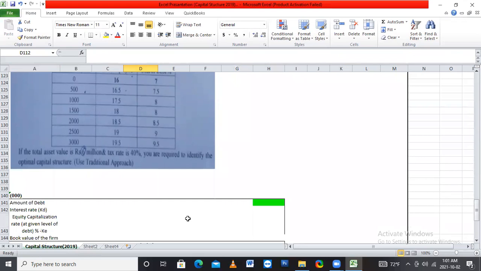Amount borrowed means amount of debt: 0, 500, 1,000, 1,500, 2,000, 2,500, 3,000. Okay.